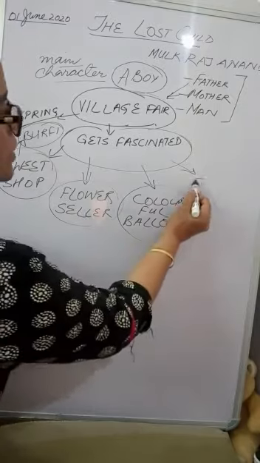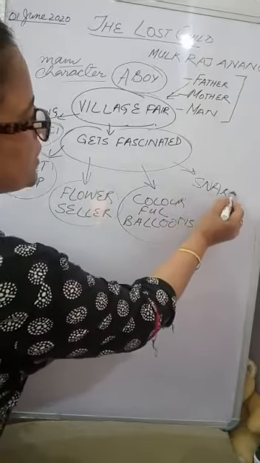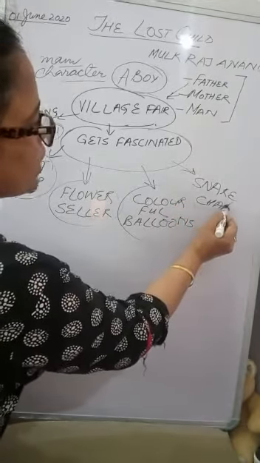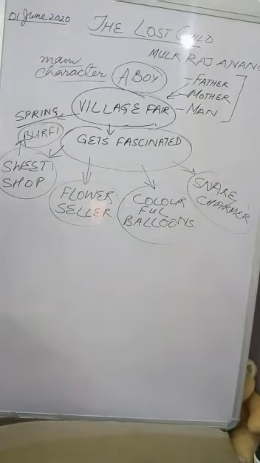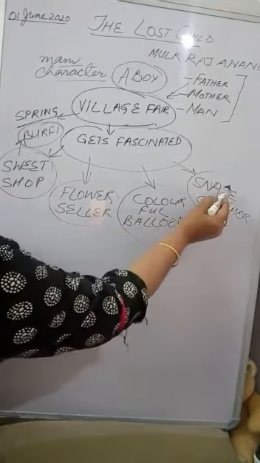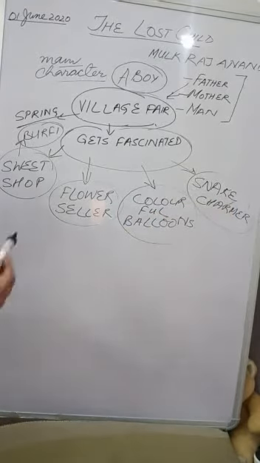So next he comes across a snake charmer. That snake charmer is making a snake dance to his tunes, and this boy wants to have a look at that. So he stands there and watches the snake charmer, and suddenly his mother again calls him, and then he moves ahead.